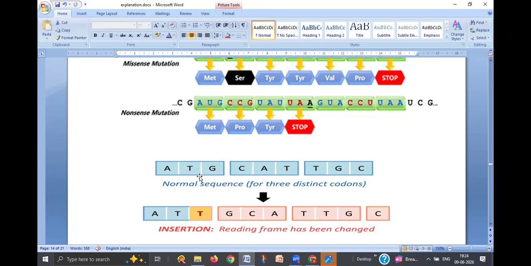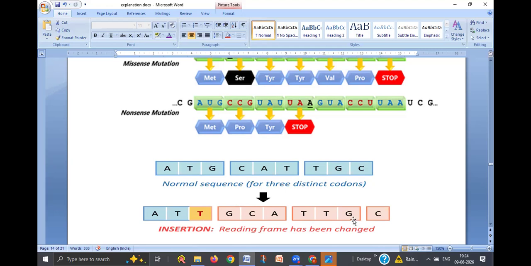Because one additional nitrogen base is incorporated in between T and G, now instead of ATG, the codon is ATT, and the entire codon sequence is shifted from now onwards. Instead of CAT, it became GCA. Next, instead of TGC, it became TTG. So there is a shift in the codon. Entirely, all the codons are changed.